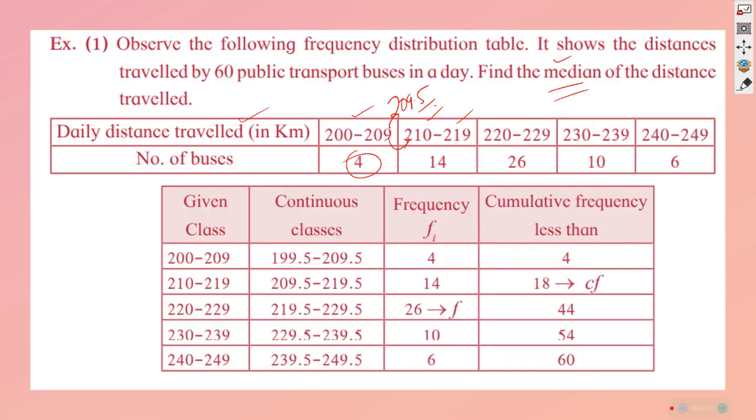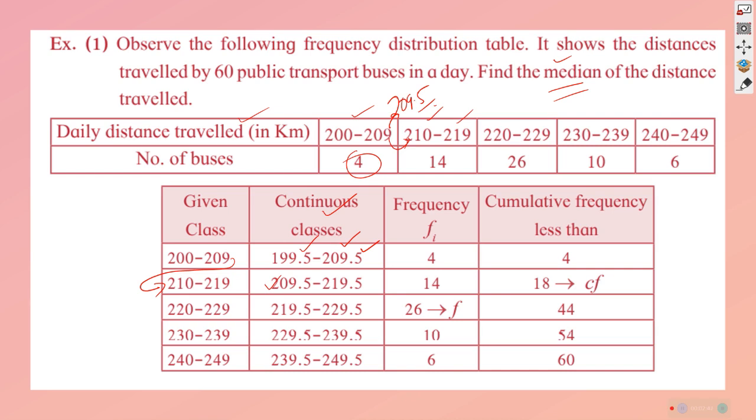So the table can be like this. 200 to 209 can be written as 199.5 to 209.5. We found in the last video that by changing this, the class value, the class mark, is not changing. So there is no harm in doing this. We create continuous classes where the gap between 209 and 210 is removed, and we have 209.5.